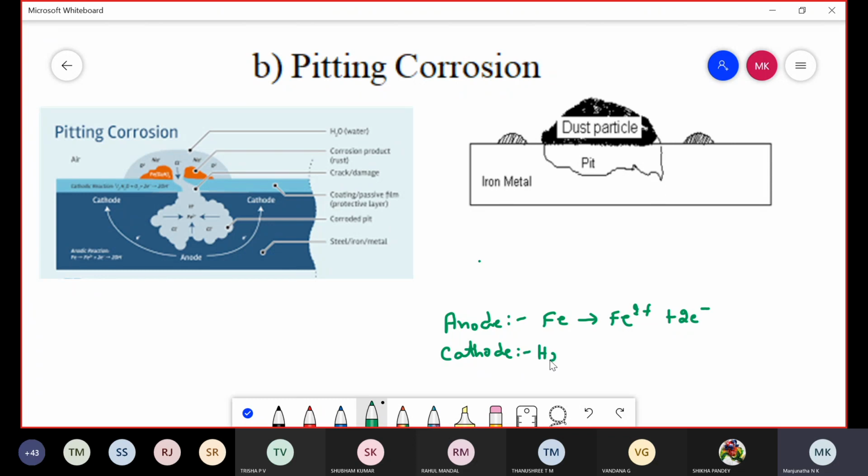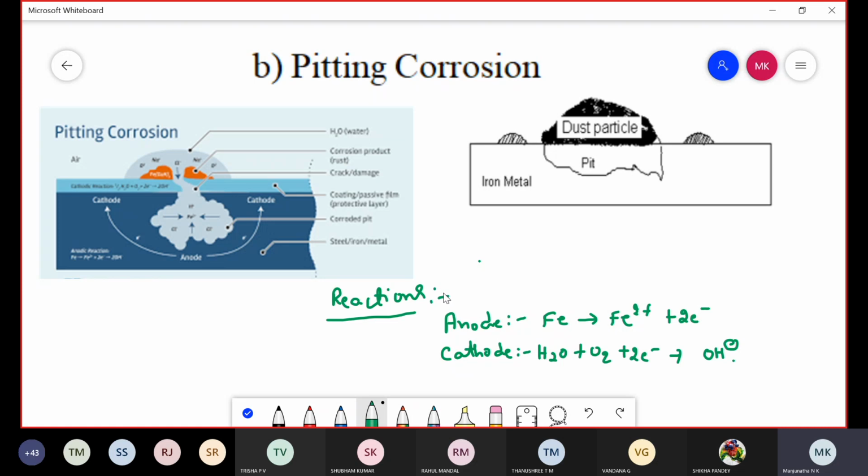The moisture in the environment absorbs the oxygen by gaining the liberated electrons, and hydroxyl ions are formed. Now the Fe2+ ions formed react with hydroxyl ions to form ferrous hydroxide. The ferrous hydroxide layer formed indicates the corrosion. So these are the reactions observed in pitting corrosion. Any doubt in this pitting corrosion?